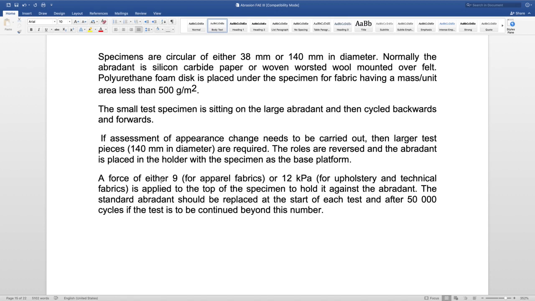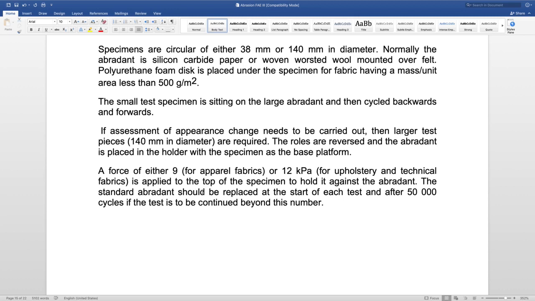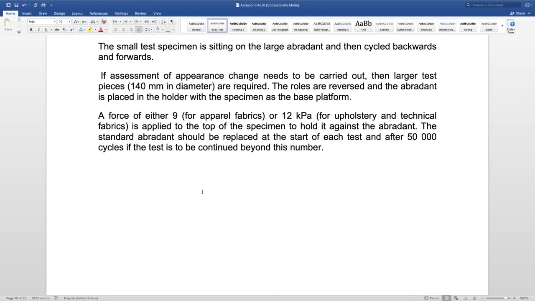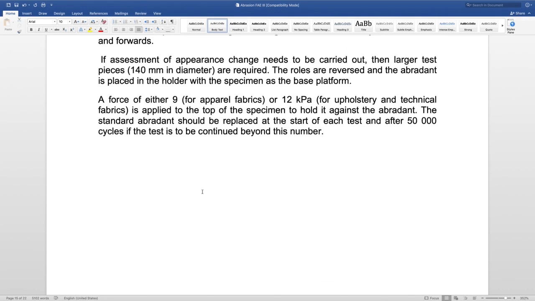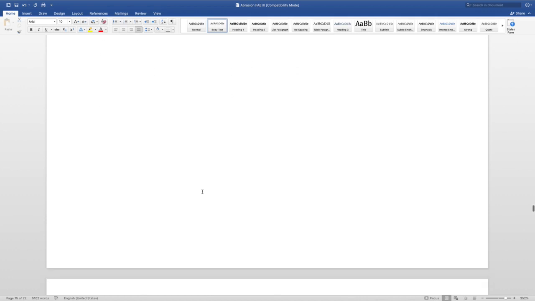For apparel fabrics, it is generally kept at 9 kPa. This is applied to the top of the specimen to hold it against the abradant. The standard abradant should be replaced at the start of each test, and after 50,000 cycles if the test is to be continued beyond this number, because during the process there are chances that the abradant may also get damaged. Sometimes we are working with coated or finished fabrics, so because of this rubbing action there is a chance that the finish or coating may get transferred to the abradant also. So we need to frequently change the abradant material so that our test results are not affected. We want reproducibility in our results.